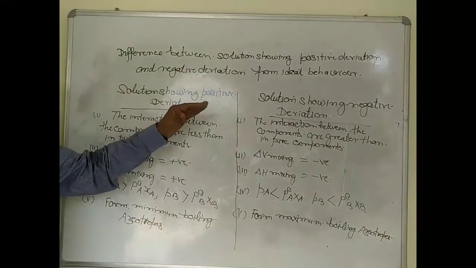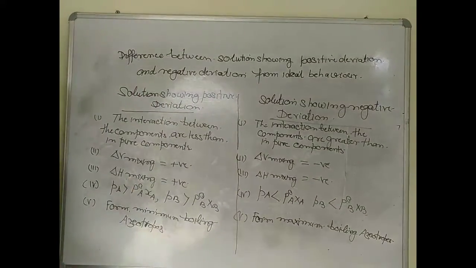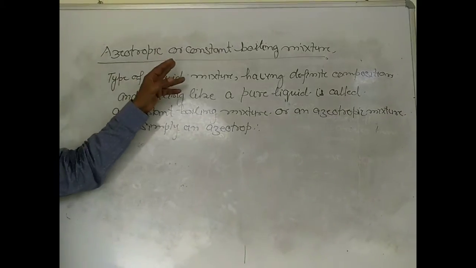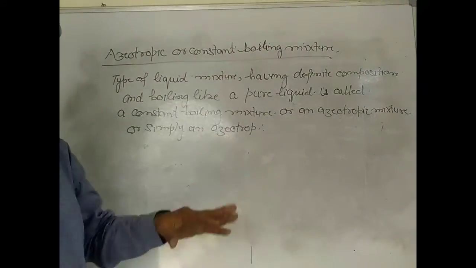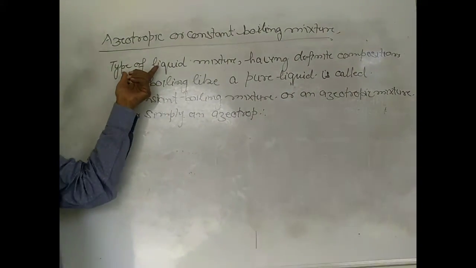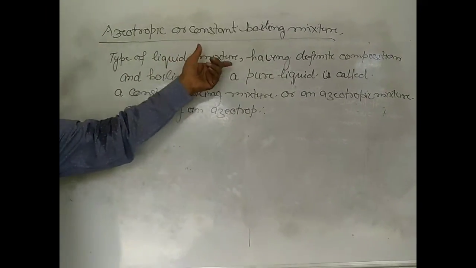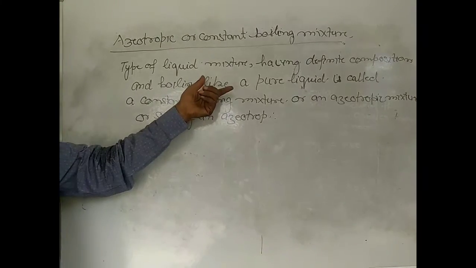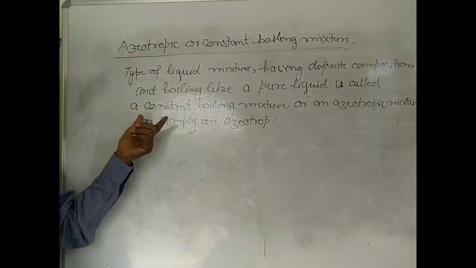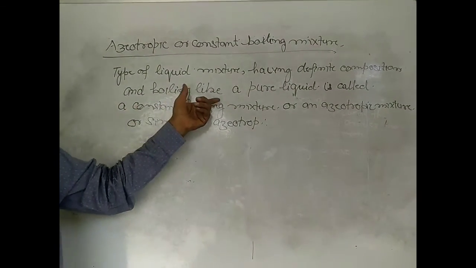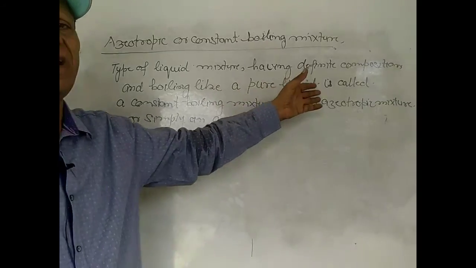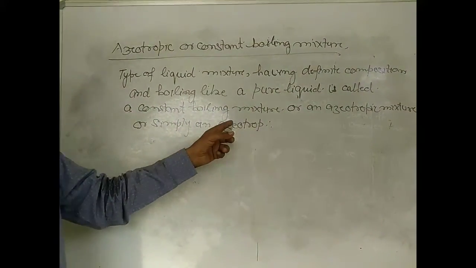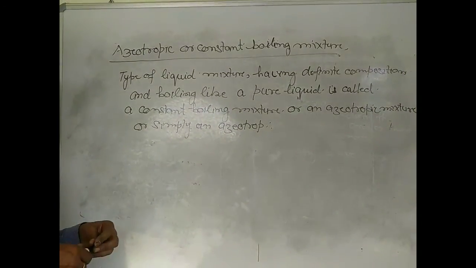Now we are going to discuss what we mean by azeotropes. An azeotropic or constant boiling mixture is a liquid mixture having a definite composition and boiling like a pure liquid, called a constant boiling mixture or an azeotropic mixture or simply an azeotrope.